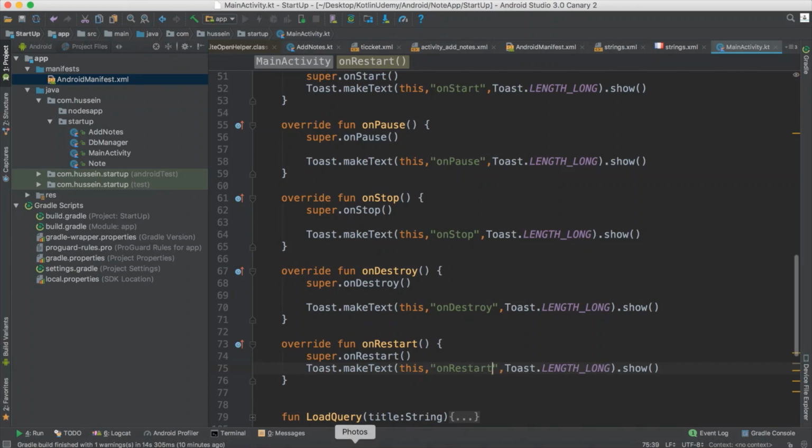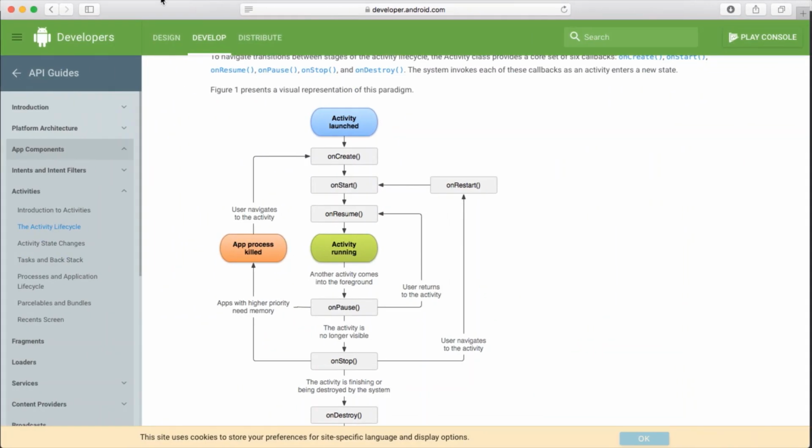If you remember in the previous videos, when we wanted to reload the data inside the application, we said the best thing to reload the data is using onResume. Why? Because when my activity is active, I went to another activity and did something. When I came back to my activity, I could add the code in onRestart or onResume.